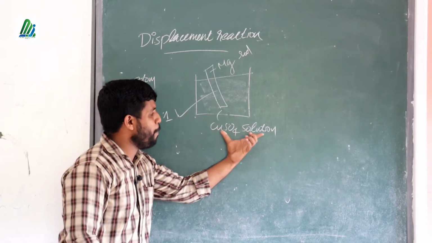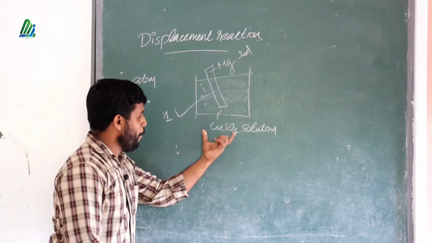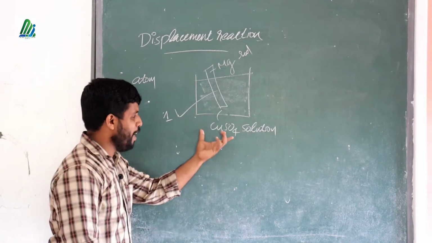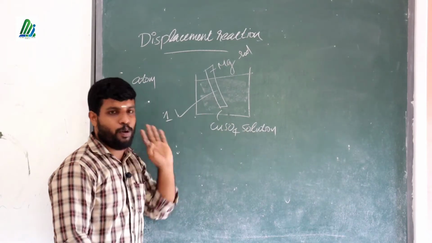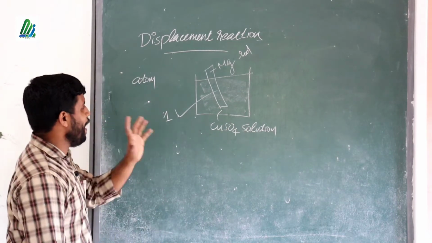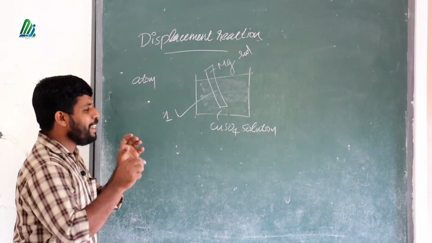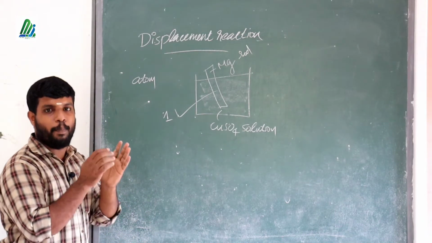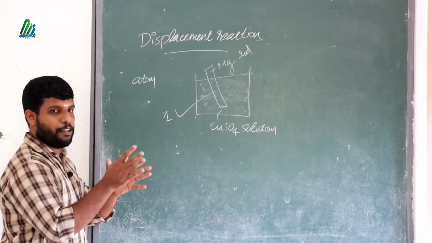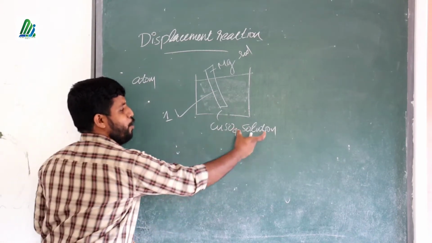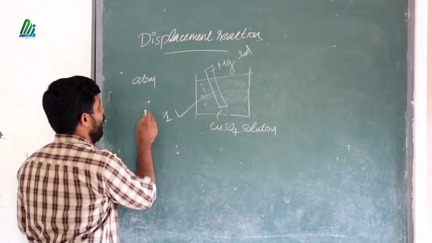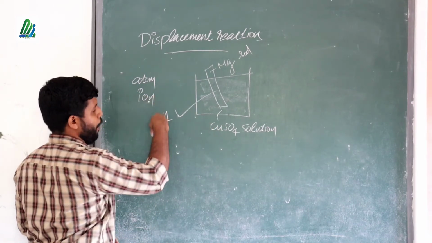But copper sulfate solution is a metallic salt, a salt of a metal, in solution form. If a salt is in the molten state or in solution, the constituent particles exist in the form of ions.